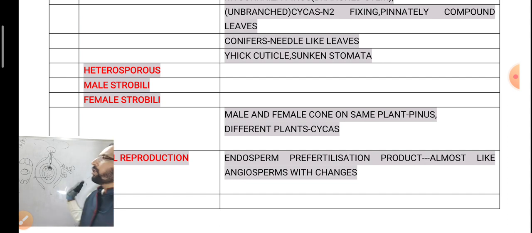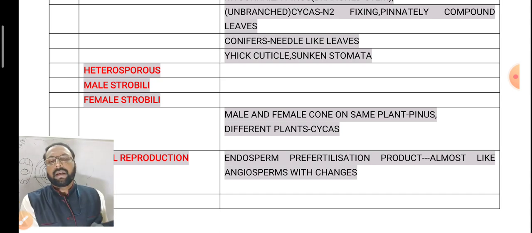Here also the plant body is the sporophyte. The sporophyte is totally dominant, and the gametophyte depends on the sporophyte. Hence the life cycle is called a diplontic life cycle, totally diplontic. Angiosperms we will discuss later.